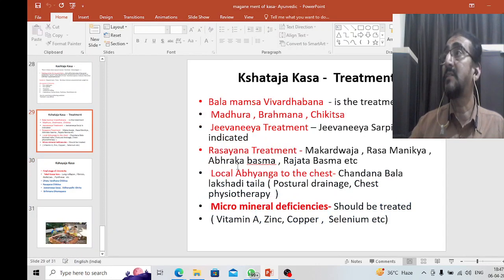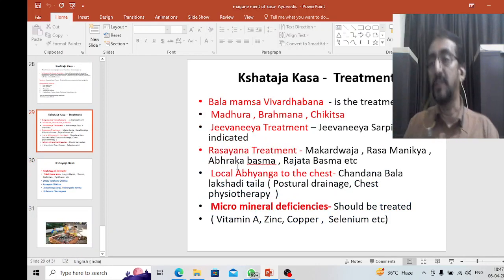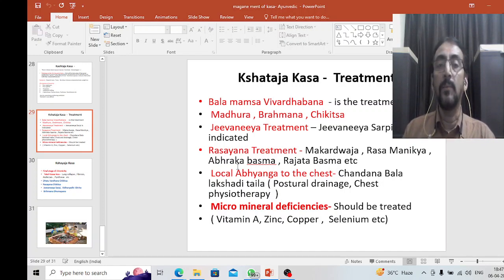Now, kshataja kasa treatment. What is the treatment that you go for in kshataja kasa? We know that it is an emaciated condition. Charaka says to go for bala mamsa vivardhana, which is the best treatment. Now, what are the drugs that you will give in such a condition? Madhura drugs as well as Brahmana Chikitsa we have to follow. Again, he says that Jivaniya treatment should be given. Jivaniya Sarpi is indicated in case of Kshataja Kasa.